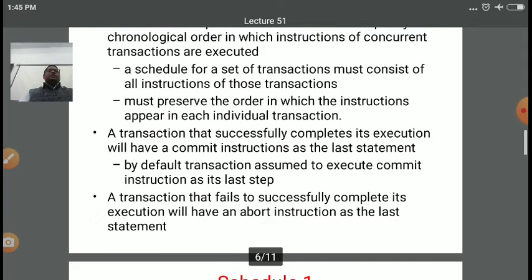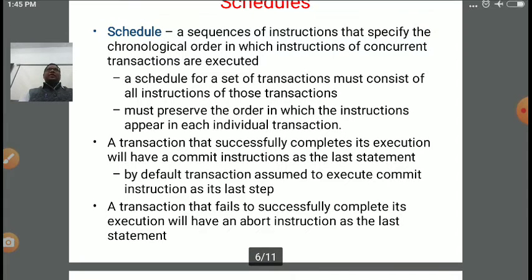Once a transaction has successfully completed all its steps, it will have a commit instruction as its last statement. By default, a transaction is assumed to execute commit as its last step.